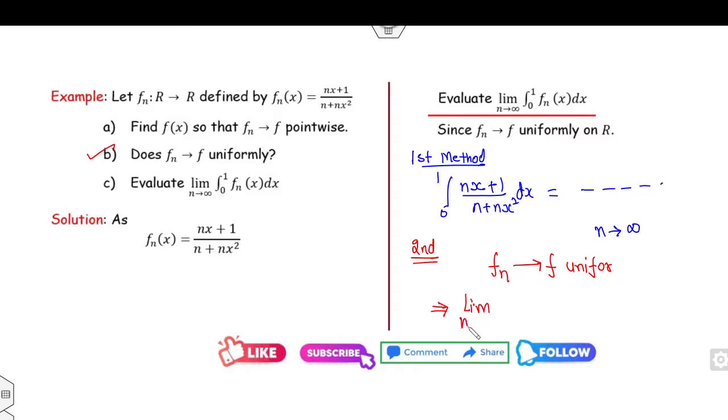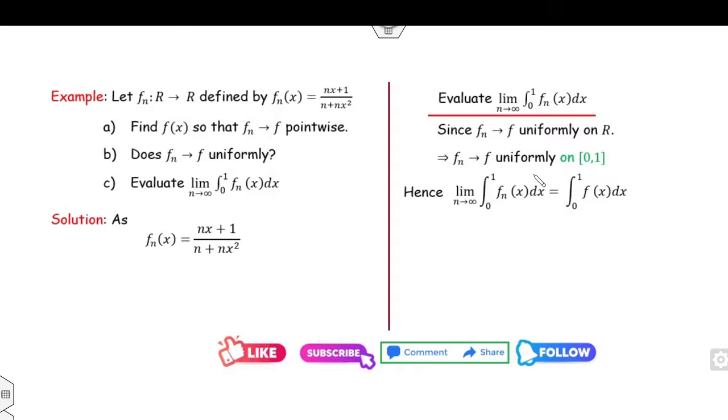you can see, if this result holds from a to b and a to b, I can use the same concept. So this will be nothing but the integral of the limit, f of x dx. That is the easiest method. So what is the value of f(x)? f(x) we have obtained is x over something. Now you can see the integration of this is much easier than the integration of nx plus 1.